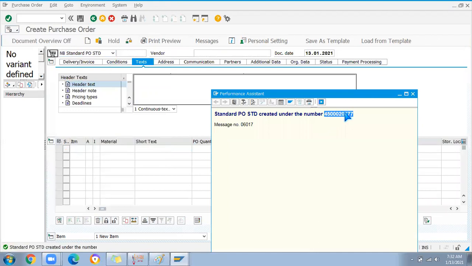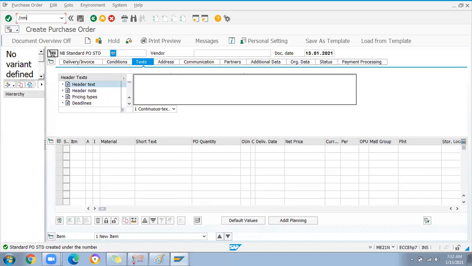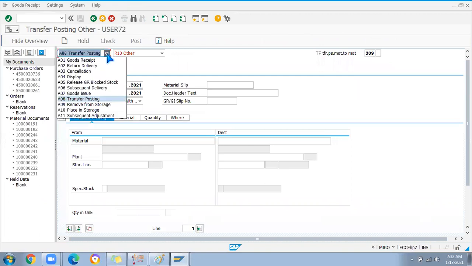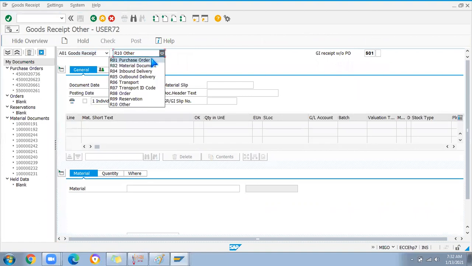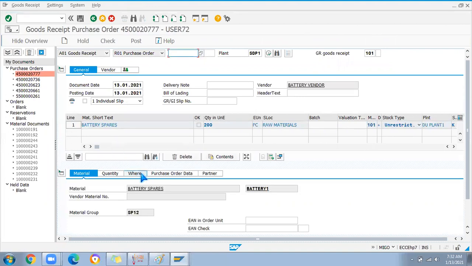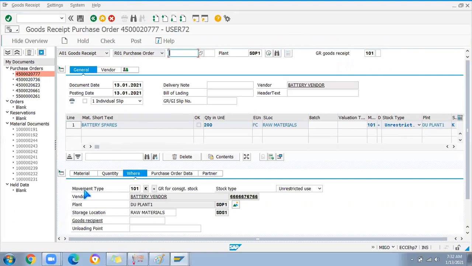Now what I'll do is try to receive these goods in a different store location. MIGO, and then you can see the difference in the MMB screen. Goods receipt, purchase order, enter the PO number. See, when I enter the PO number, it automatically picked up K. I did not make any changes in this screen. It is taken automatically, and the location is also picked up automatically from the PO.